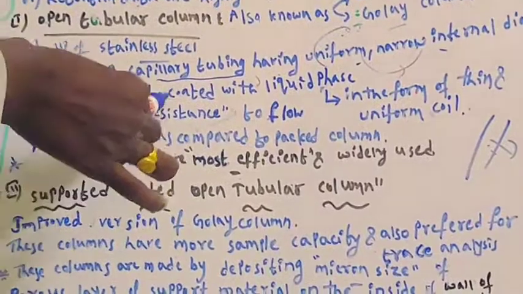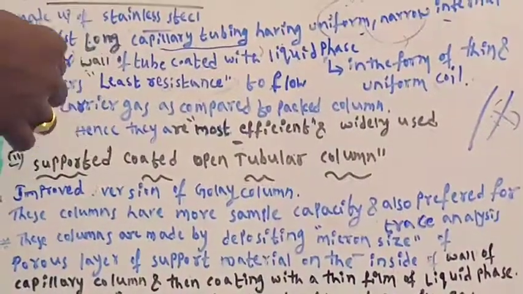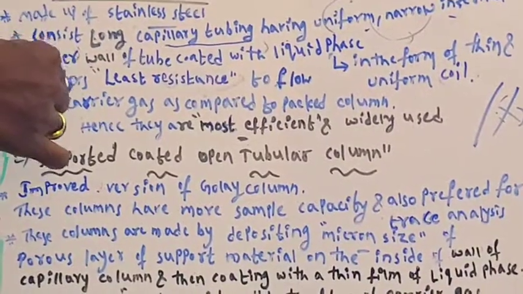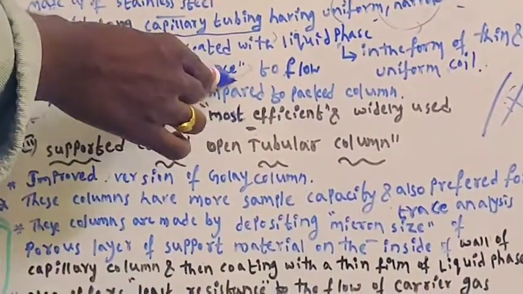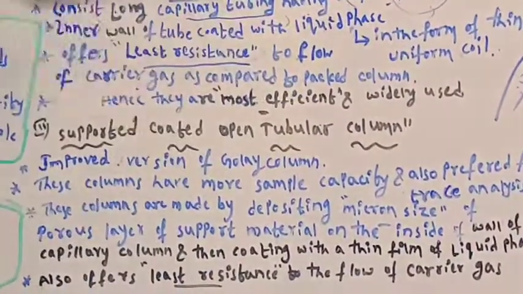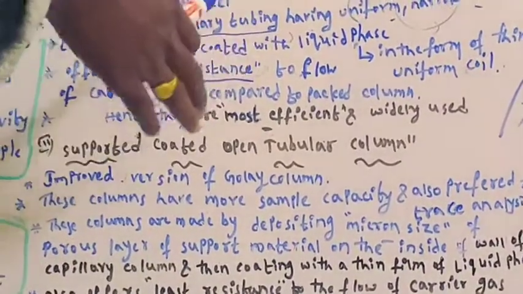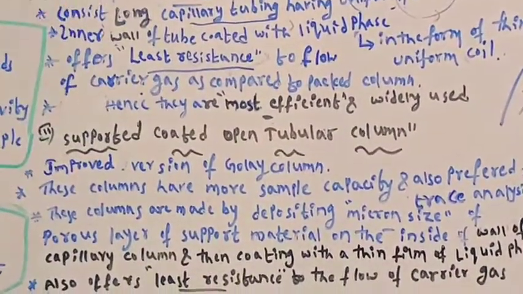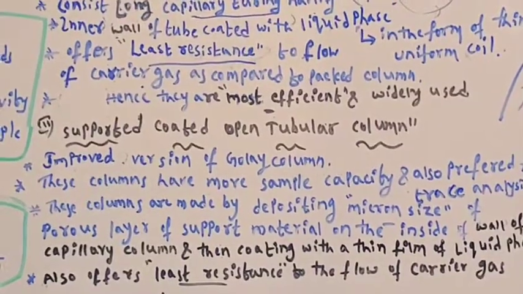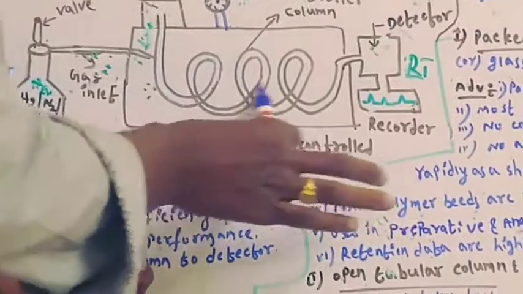Then the inner wall of the tube is coated with liquid phase. That is the important thing. Here this open tubular column offers least resistance to the flow of carrier gas as compared to the packed column. Means if the column is open tubular, the carrier gas can easily pass through this column.